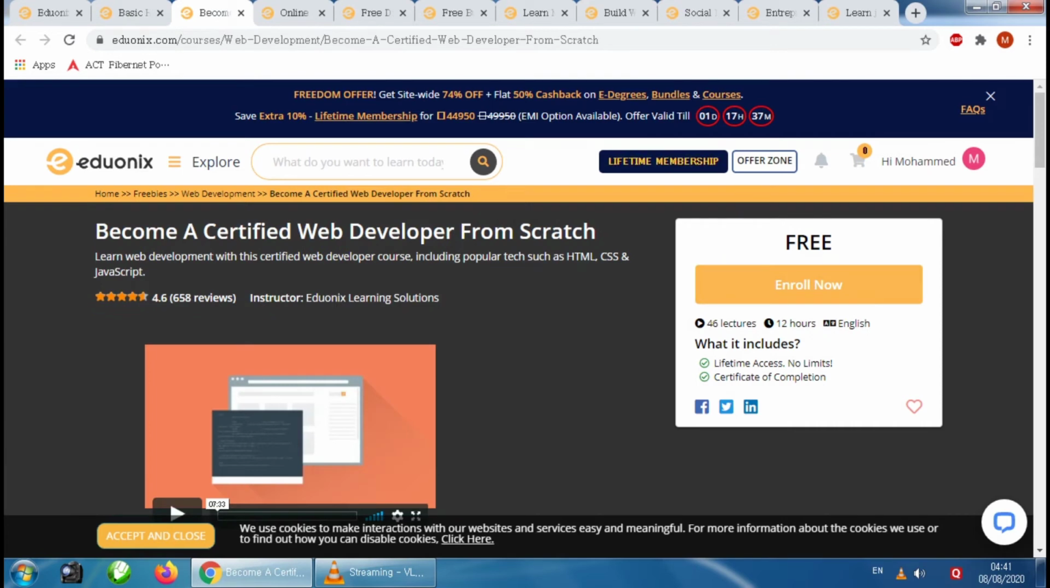The next course is Become a Certified Web Developer from scratch. In this course you will learn all the fundamentals of web development from scratch, and the rating is 4.6 stars. You can also enroll in this course by clicking on the enroll now option and access it for free.